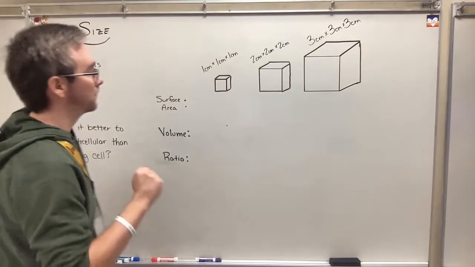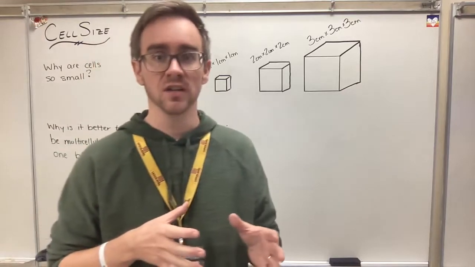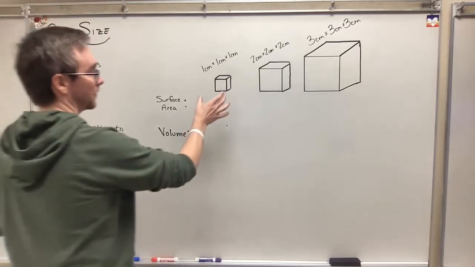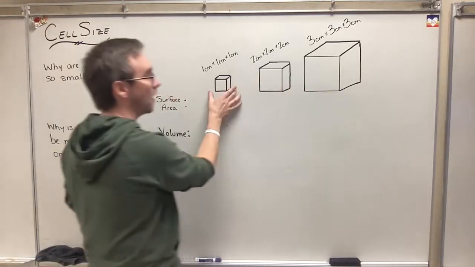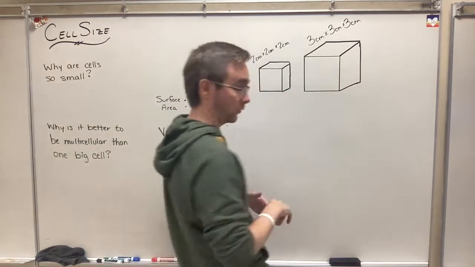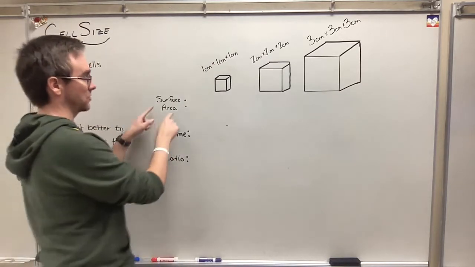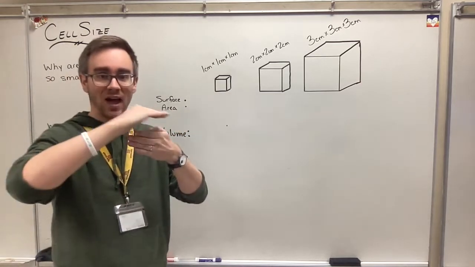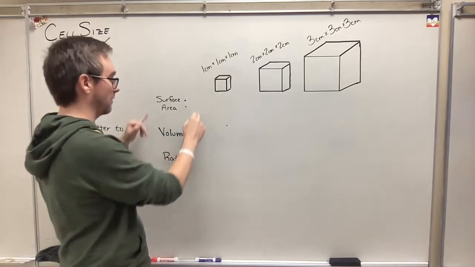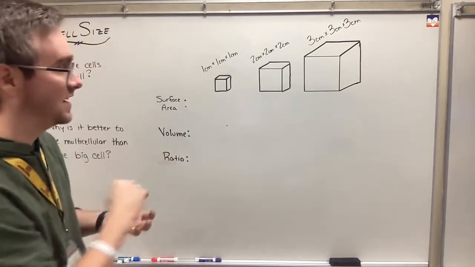All right. What we have here, I'm going to do this as a very generic talk about some of the geometry and some of the physics, and then we're going to talk a little bit how that relates to cells. All right, so I have 3 blocks here, 3 cubes. One is 1 by 1 by 1 centimeter, 2 by 2 by 2, 3 by 3 by 3. And we're going to compare these different cells here. So first, we're going to compare their surface area. That's how much space is on the outside of the cube. Then we'll talk about volume. That's the amount of space inside the cube. It's a 3-dimensional object, so it's how much is inside of it.